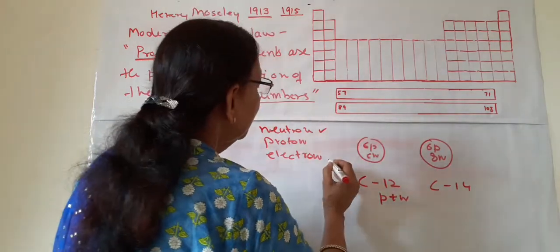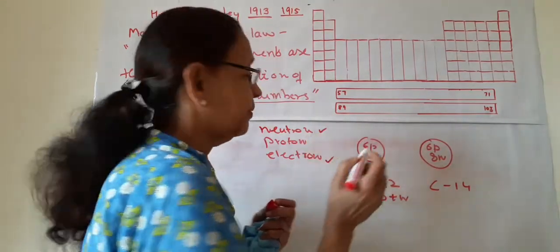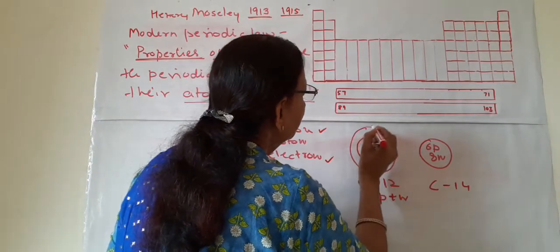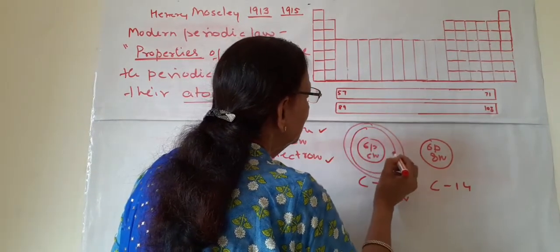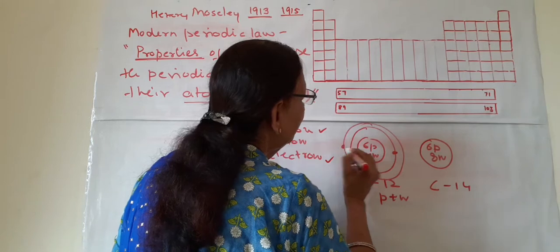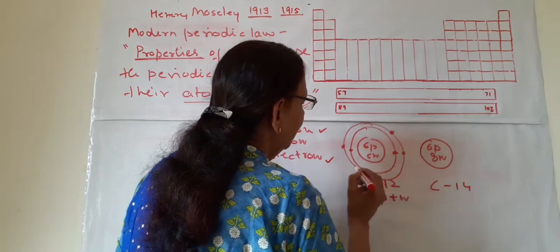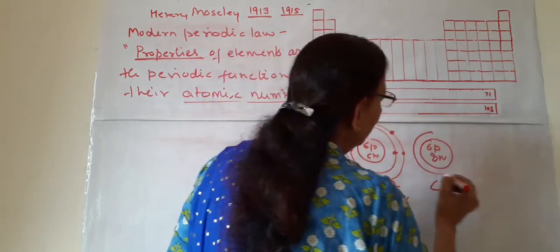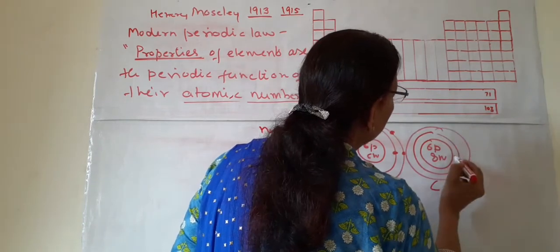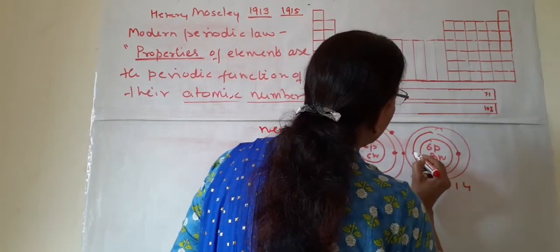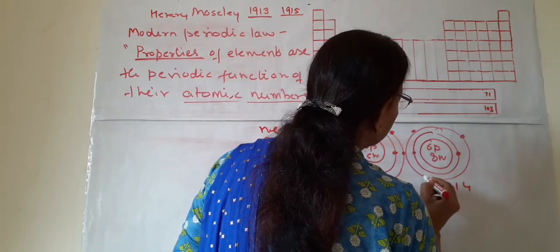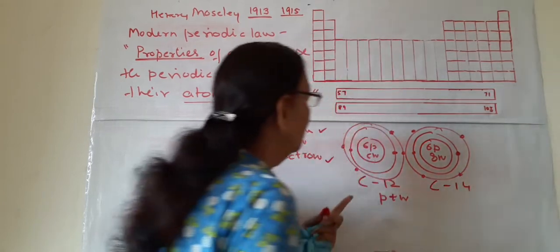Now suppose electrons are changed. Carbon has 2 shells, 2 electrons here and the rest 4 here. In the carbon-14 also, 2 electrons are here and 4 electrons are here.